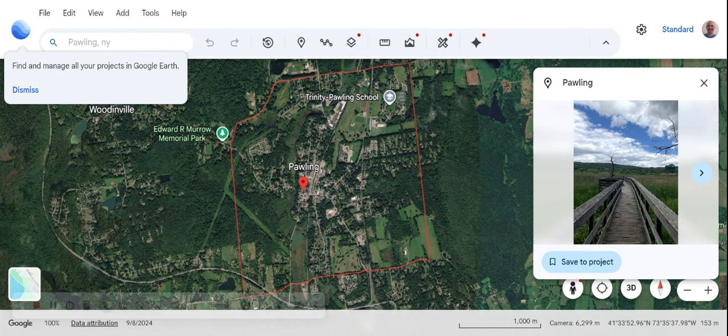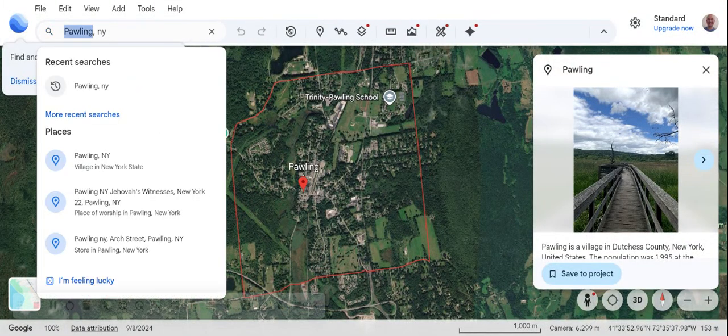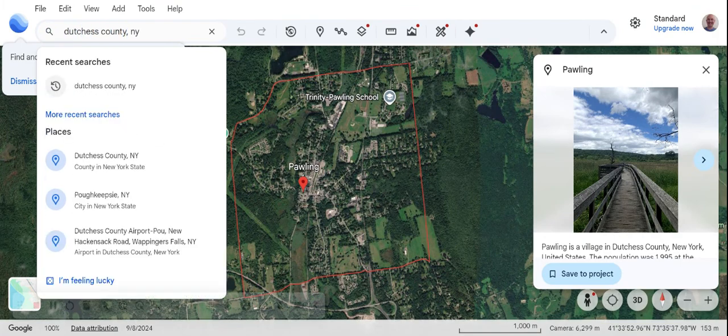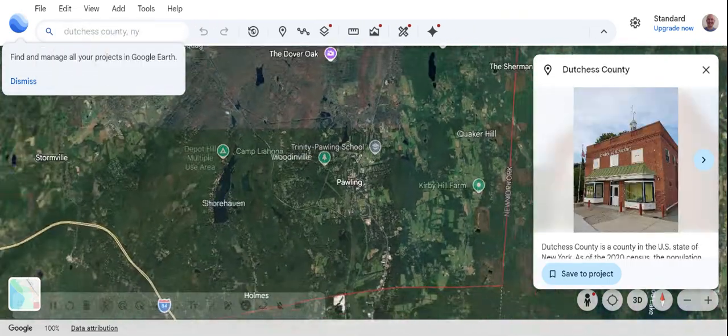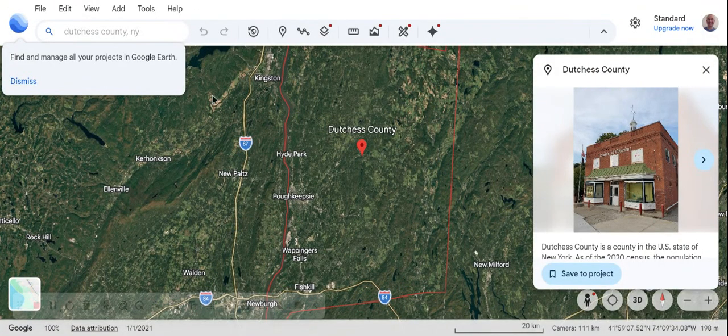Cool. But everybody who lives in Pauling, there's something funny about that, is they also live in a place called Dutchess County, New York, right? So I'm going to type in Dutchess County. So every Pauling resident is a Dutchess County resident. Likewise, every whole number is also part of a bigger set of numbers called the integers. So in here, in Dutchess County, is all the negative numbers and the positive numbers that are whole numbers.